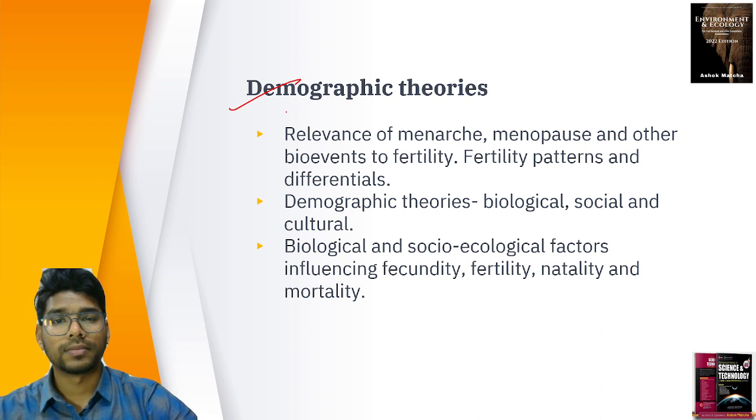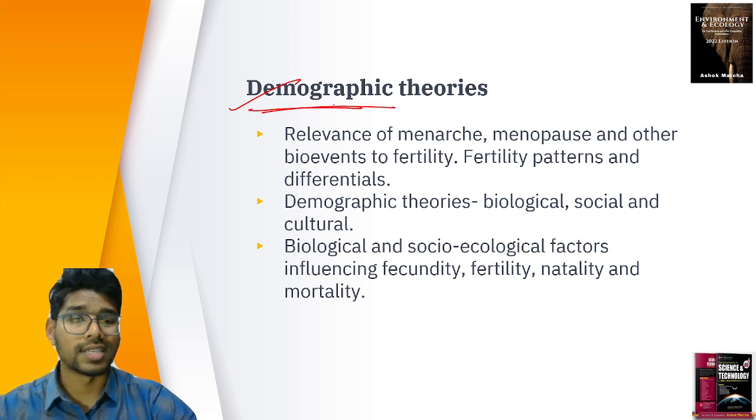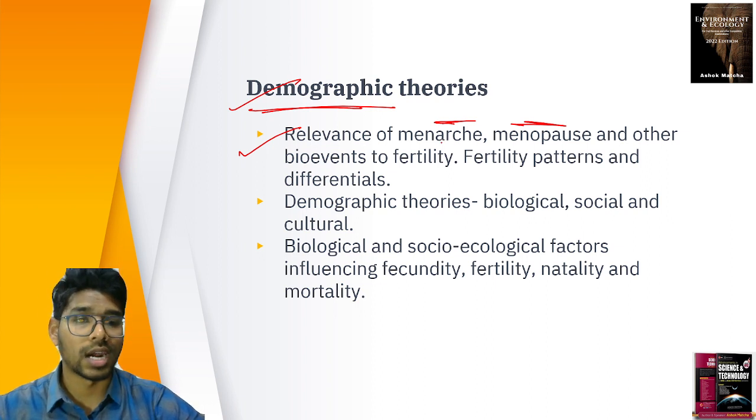Demographic theory, right? Demography, the population, census. So about the people, the relevance of menarche, menopause, right? So when does the menstrual cycle start, when does it stop, and why does it stop?